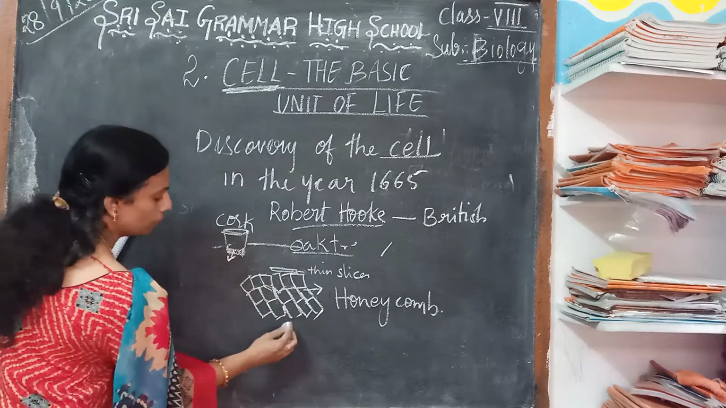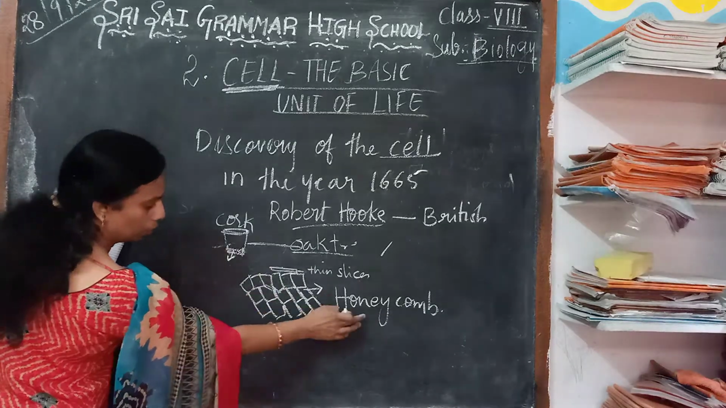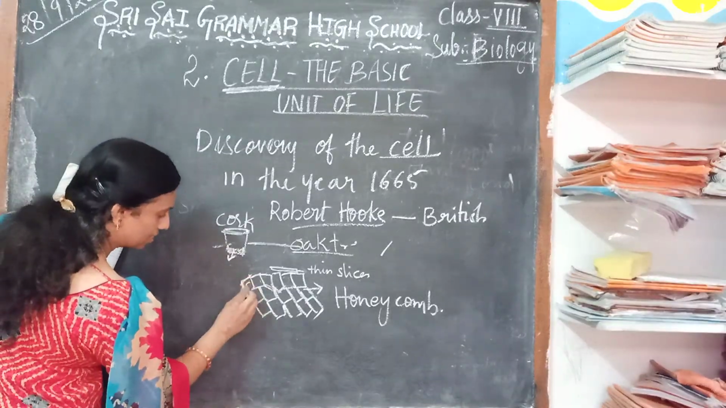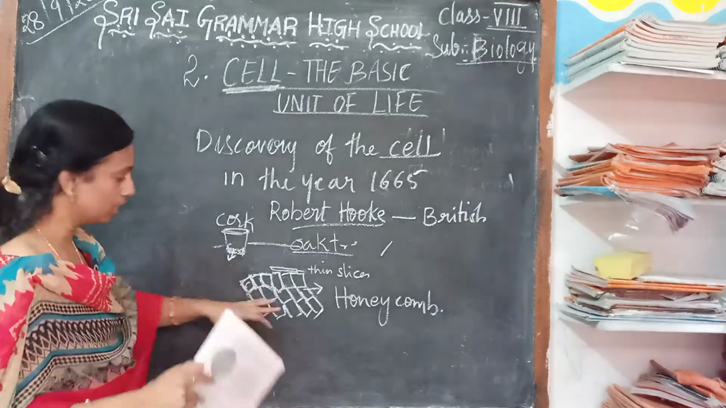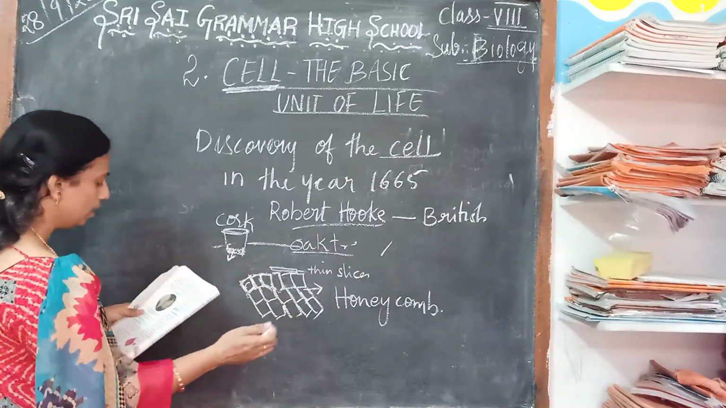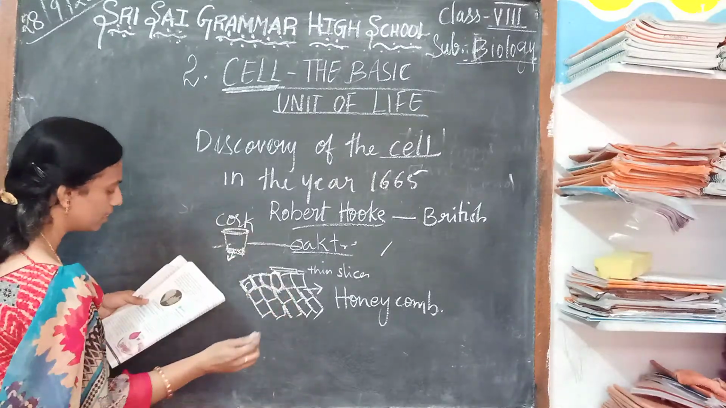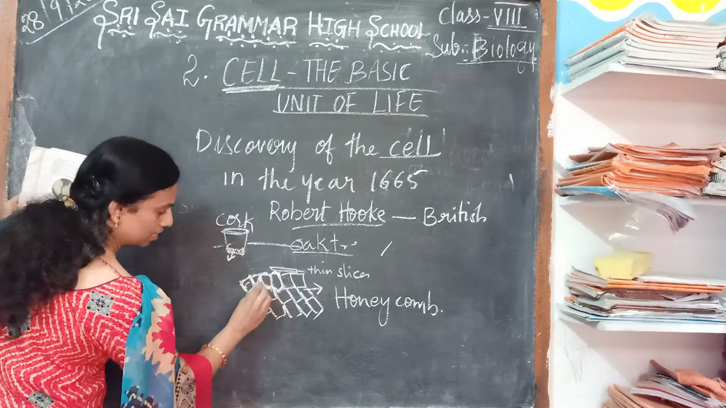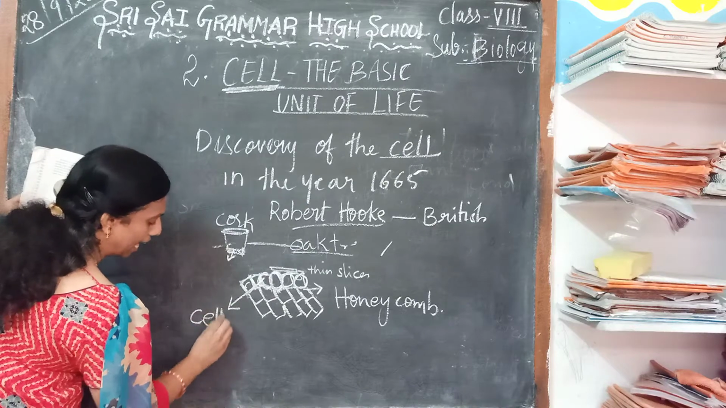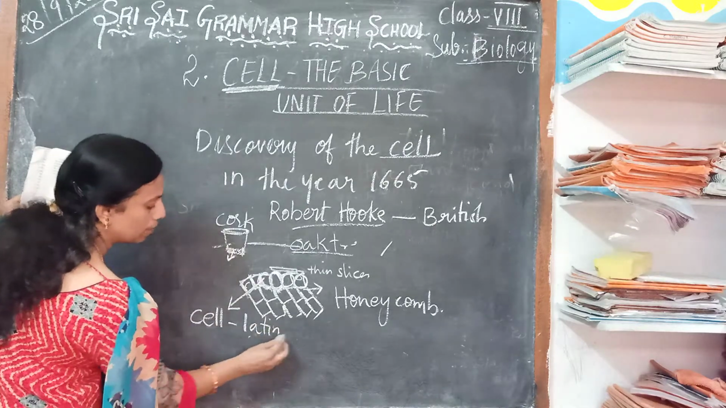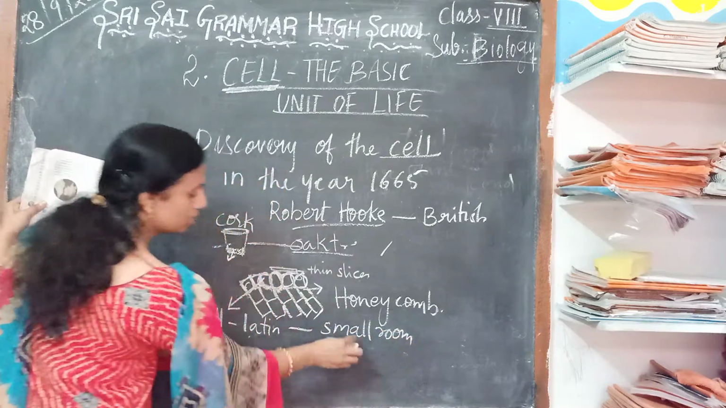While he was observing under the microscope, what he saw looks like a honeycomb, and the structure looks like empty boxes. So after that, he represented each empty box as a cell, or small cavity. He gave it the name cell. In Latin, the word cell means small room.